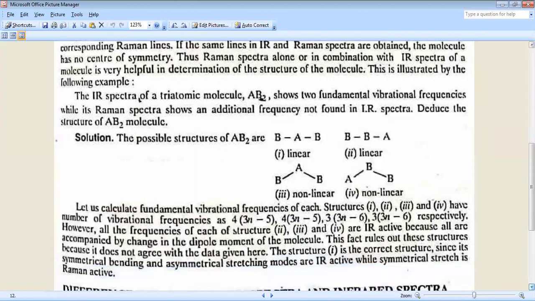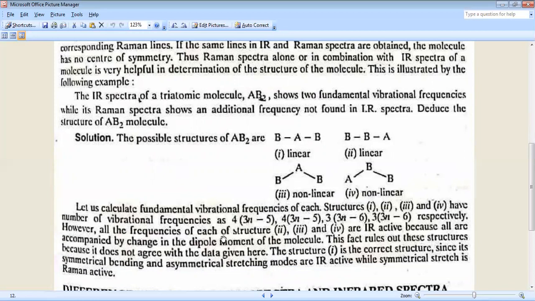So the fundamental vibrational frequencies of each case, structures 1, 2, 3, and 4, have the number of vibrational frequencies as 4 in the case of the first, 3n minus 5, 4 also in the case of the second linear molecule, and 3 for the non-linear molecules having formula 3n minus 6, also non-linear in the fourth, formula 3n minus 6. Here n equals 3, putting the value respectively.